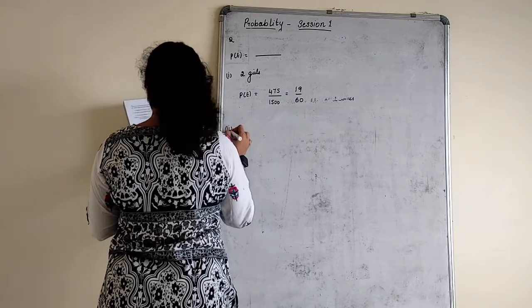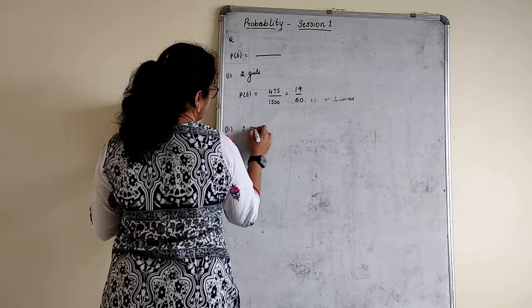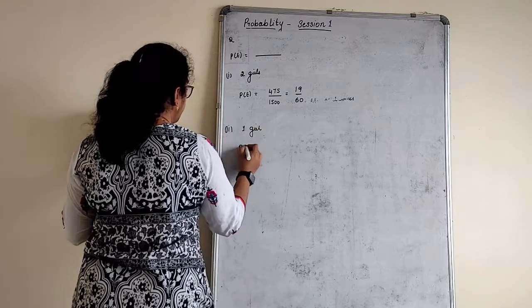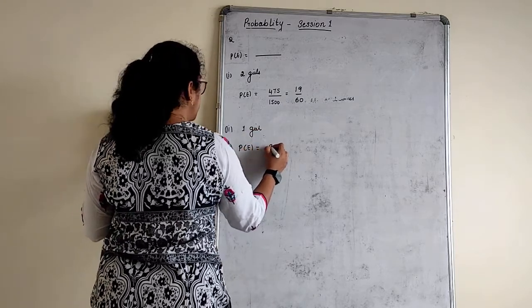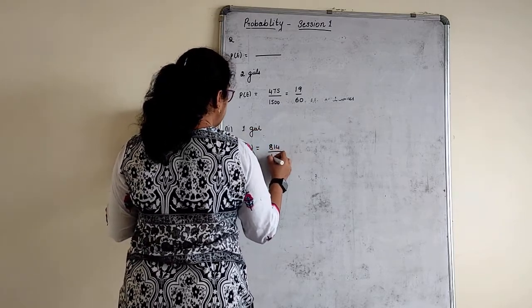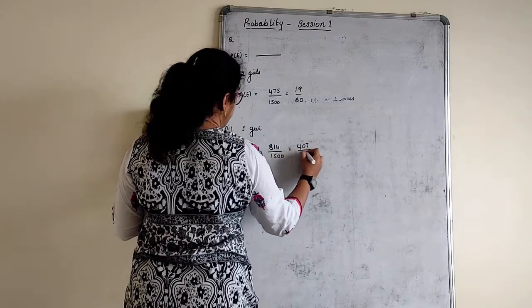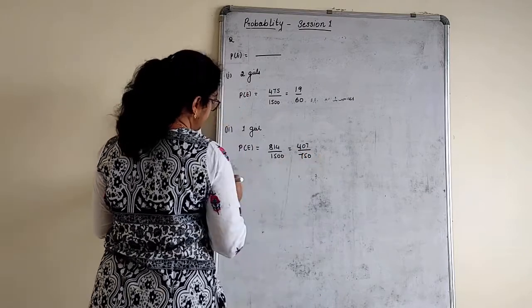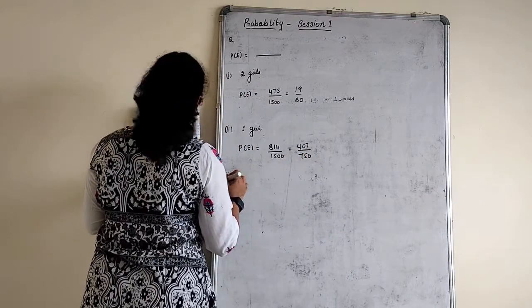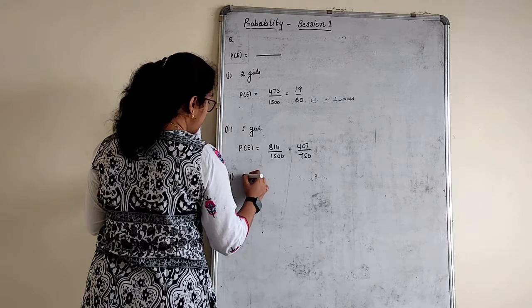Second part, 1 girl. Probability of an event, 1 girl, how many families are there? 814 divided by 1500. 407 by 750. Third one, 0 girl, that is no girl.